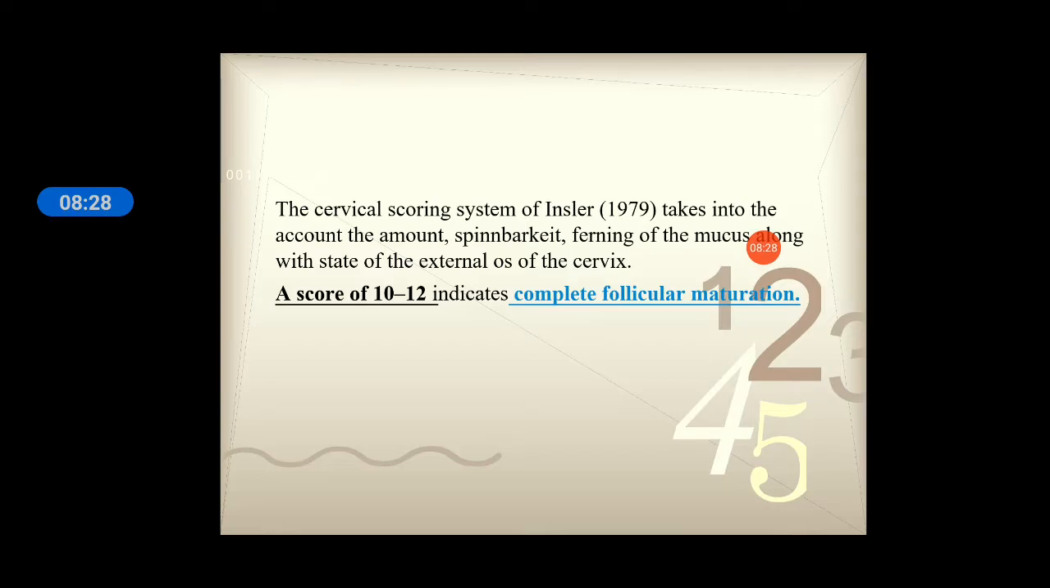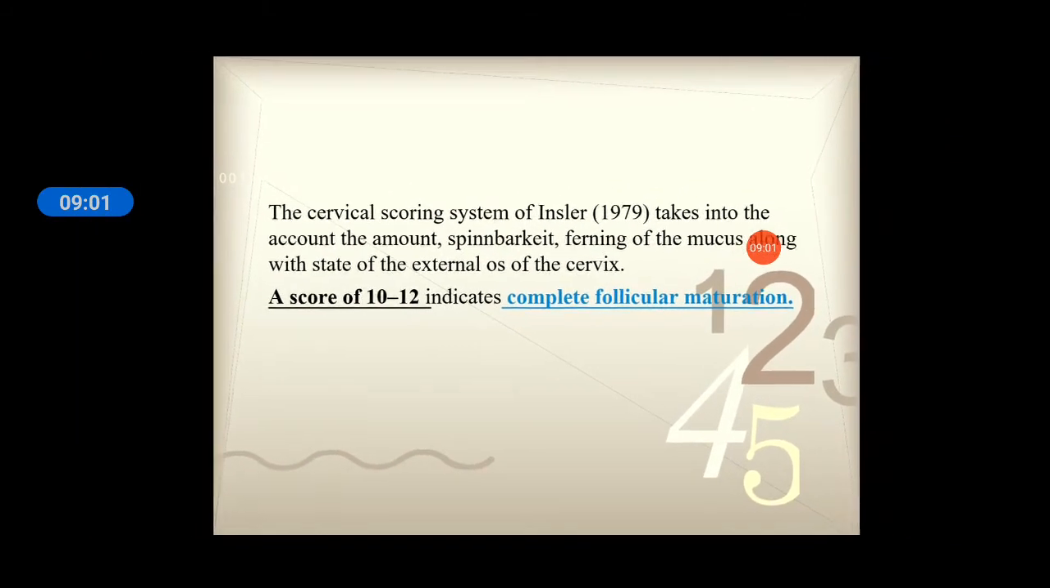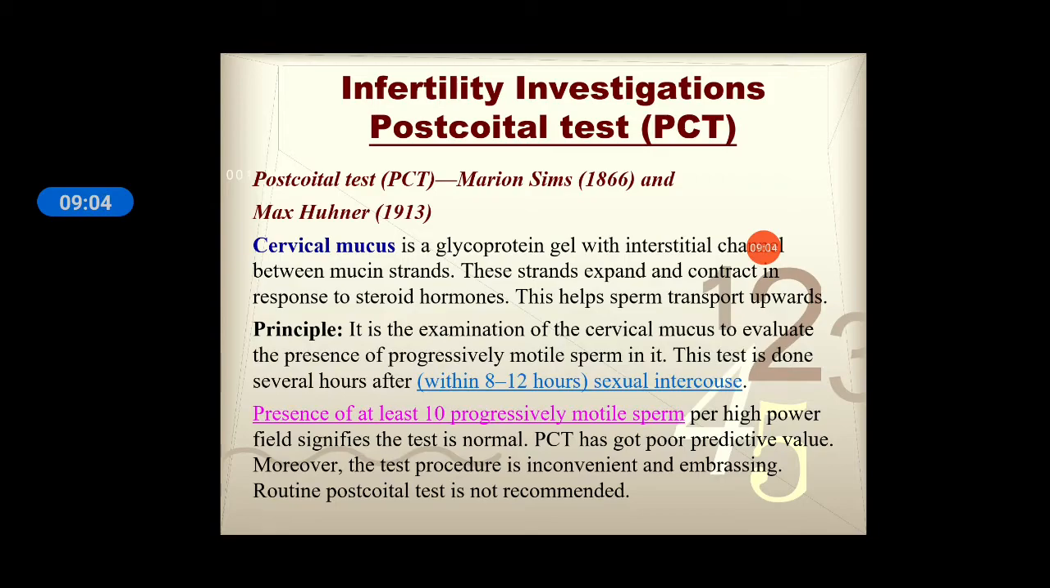The cervical scoring system of Insler takes into account the amount, Spinnbarkeit, and ferning of the mucus along with the state of the external os of the cervix. A score of 10 to 12 indicates complete follicular maturation. So there is an index called the cervical scoring system of Insler. It takes into account all these points: the amount of the cervical mucus, the Spinnbarkeit or stretchability test, and ferning of the mucus, with the state of the external os of the cervix. Considering all these points, there is a score. If the score is 10 to 12, it indicates complete follicular maturation, or that ovulation is occurring.